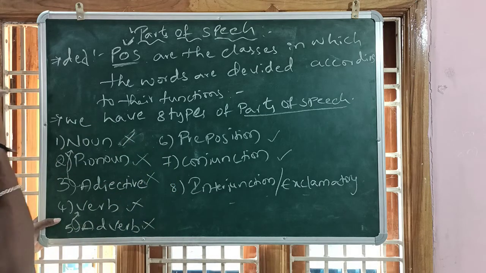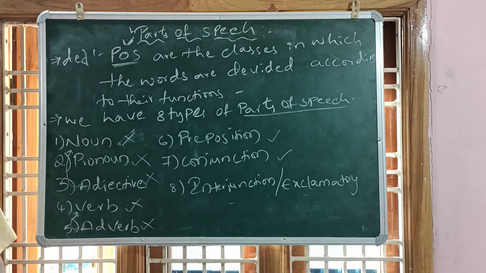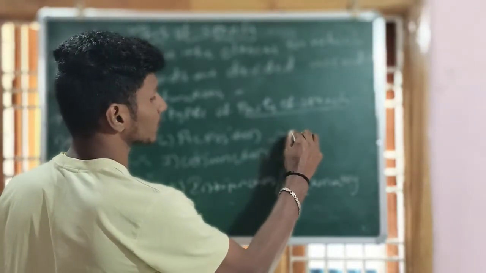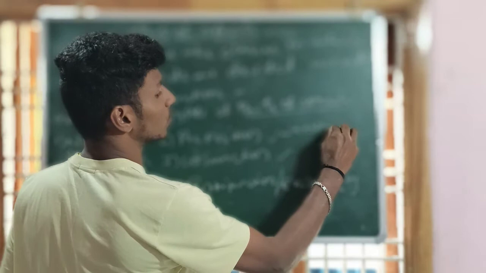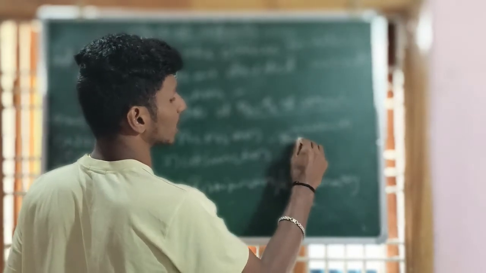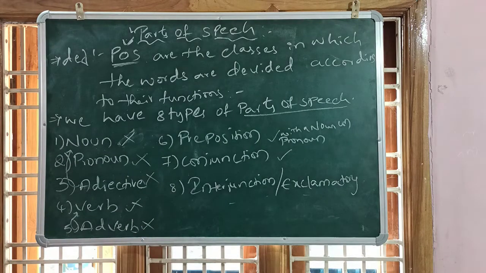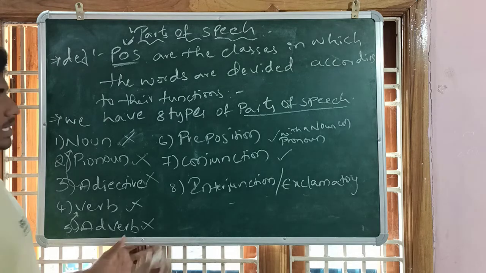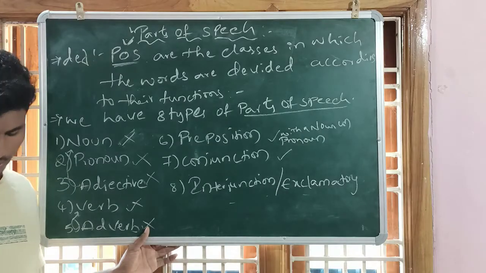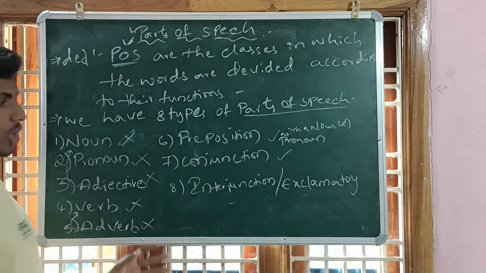Preposition. What is a preposition? A preposition is a word which is used with a noun or pronoun to show the relationship between them. Next one, conjunction. What is a conjunction? A conjunction is a word which is used to join together the words.